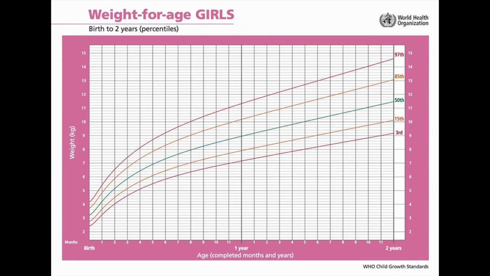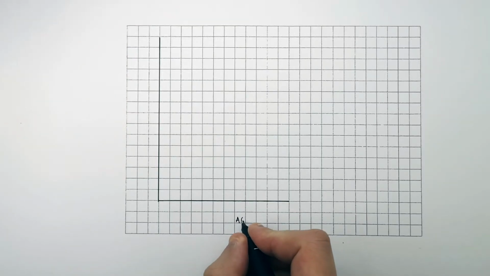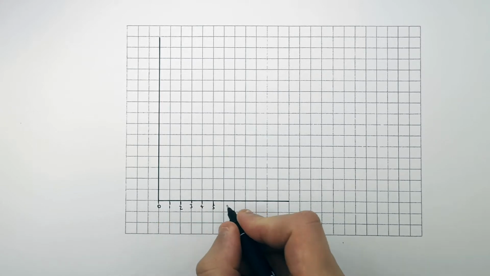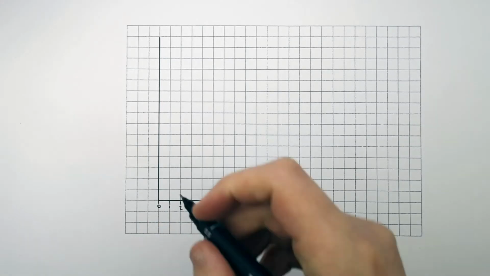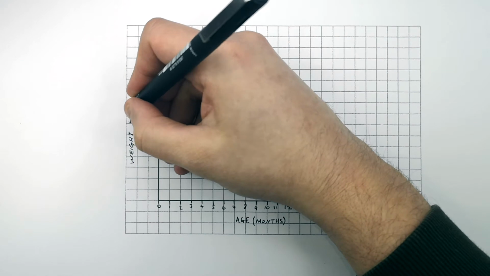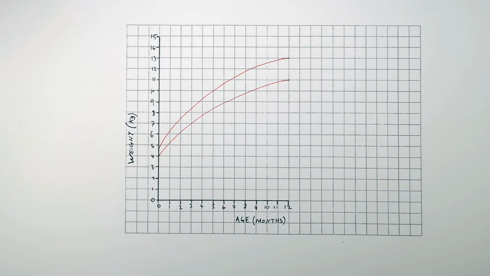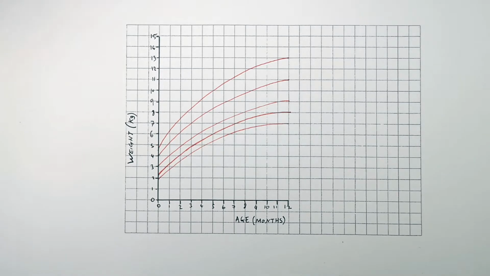A percentile chart, or a growth chart, as we're going to call it, is used to track the growth of a child during a period of time. So along the x-axis is the age of the child in months, from 0 months at newborn to 12 months, which is 1 year old. Then along the y-axis is the weight of the child. And these lines represent the different percentiles that a child can fall in.